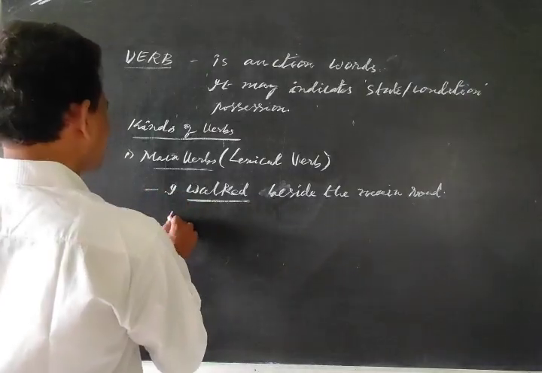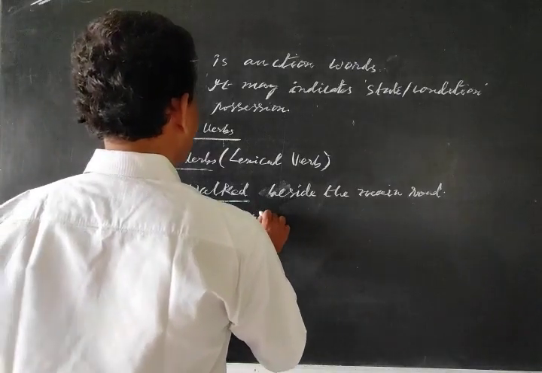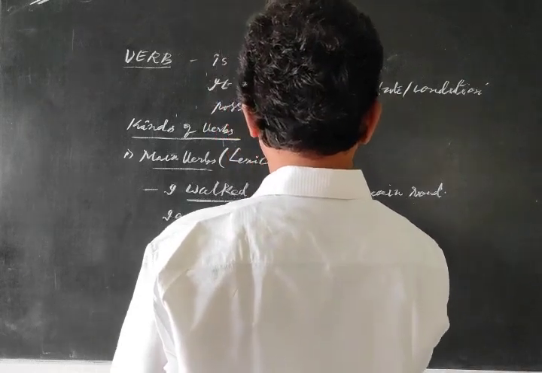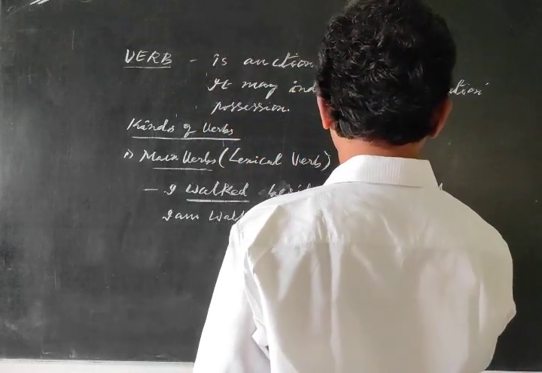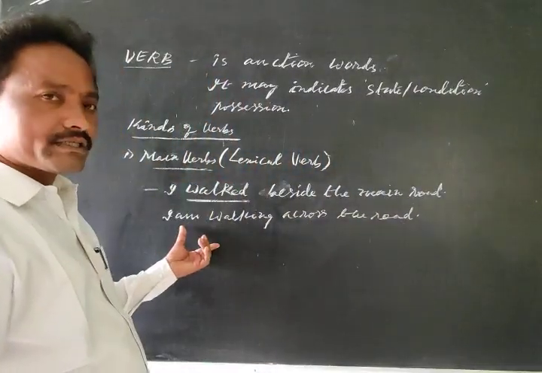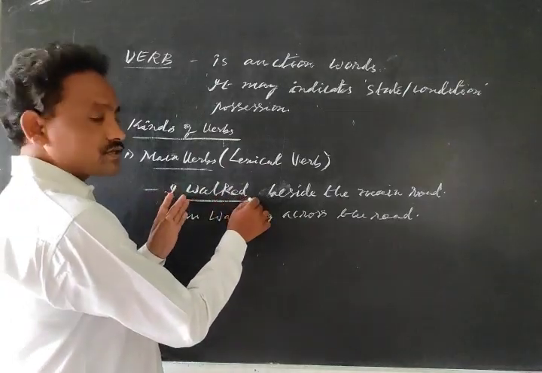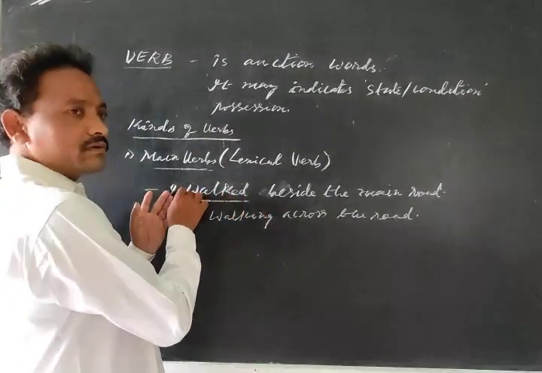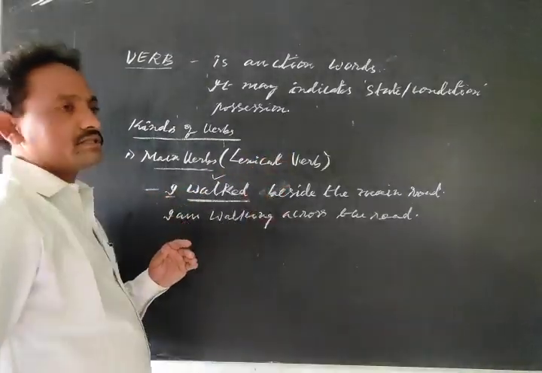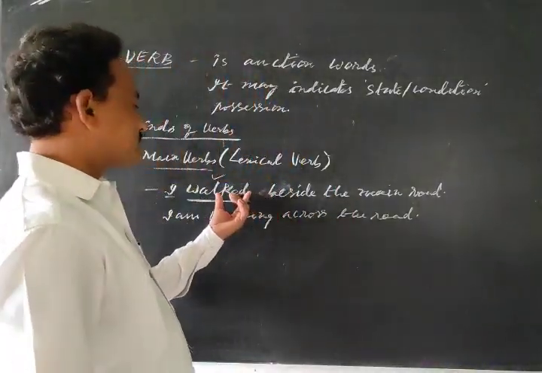So it independently gives the complete meaning. Suppose: I am walking across the road. This is one more sentence now. But the variation between these two sentences is that in the first sentence, after the subject, the verb is used directly. There is no helping verb between the subject and the main verb. So that's why it is called a main verb. Without taking any help of other verbs, it gives a complete meaning.